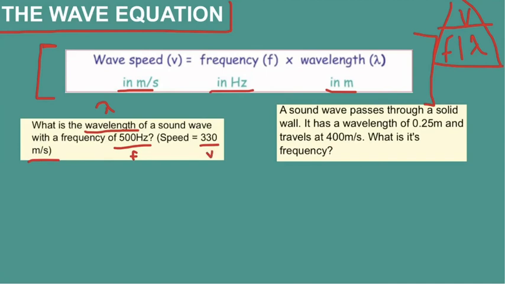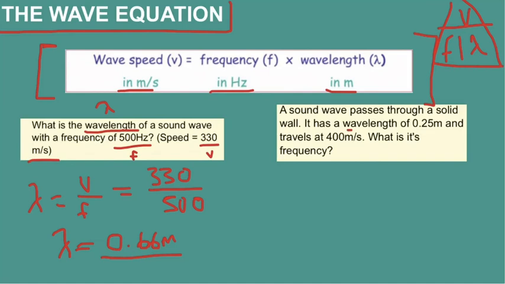Okay, so we can see from here that lambda is equal to V over F. So it is equal to a speed of 330 over a frequency of 500. So therefore we know that lambda is 0.66, and you remember our wavelength is measured in meters, so 0.66 meters or 66 centimeters.